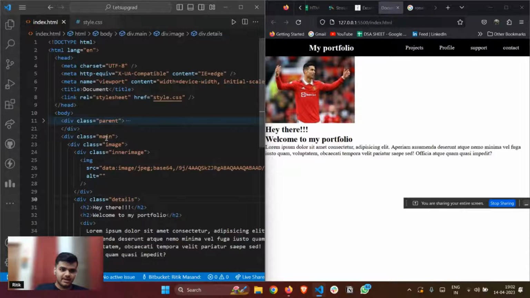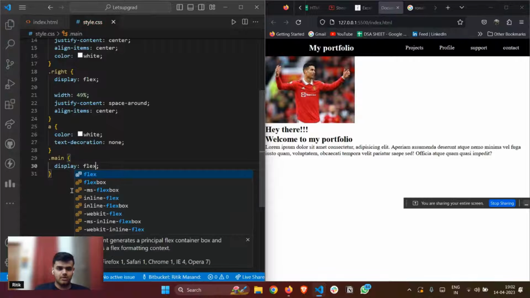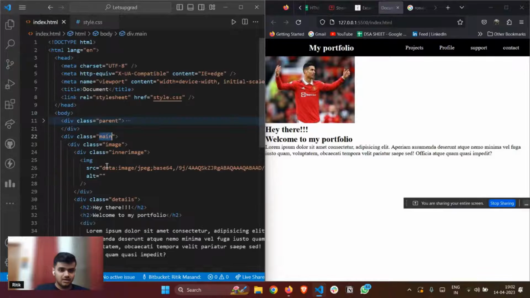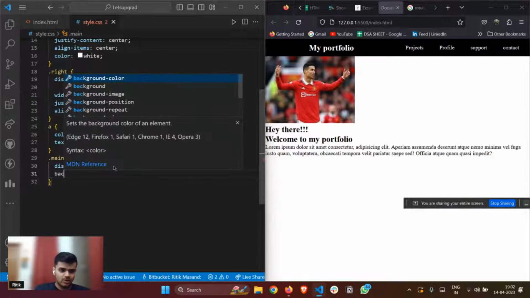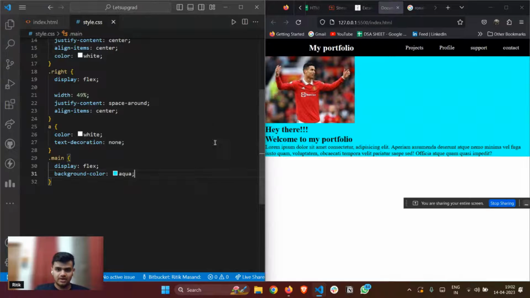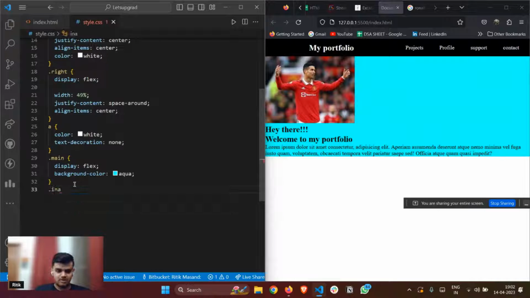So I'll quickly target my main and I'll make it flex. I'll go here, dot main, display flex. Okay, it has not come. Let me add some width as well, because it might be occupying the whole width. First of all, let me give it a background color so that I know exactly what is happening. This is occupying the whole width, so let me go to the image part and give it some custom width.